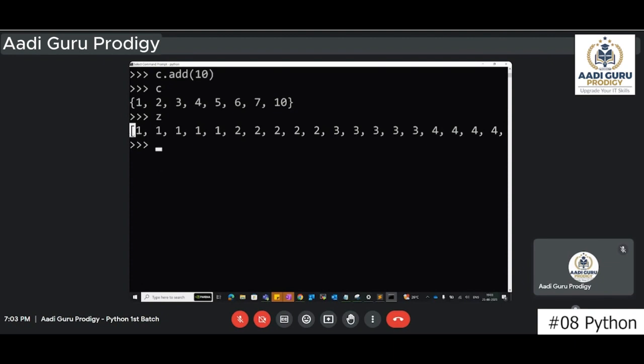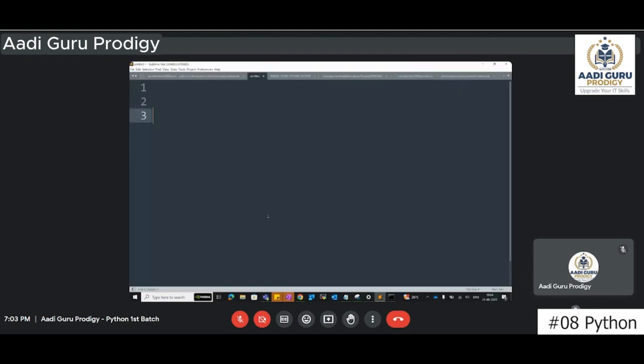Okay. Any questions? Okay. So if no questions, then we will start the next concept, that is operators. There are a few operators in Python. The first one is the arithmetic operator.